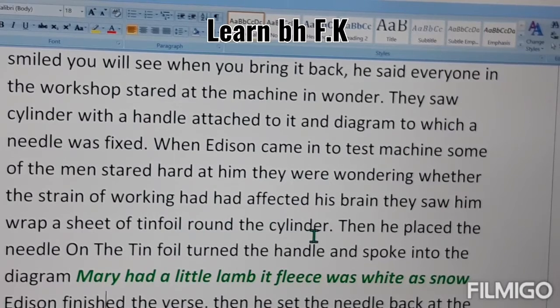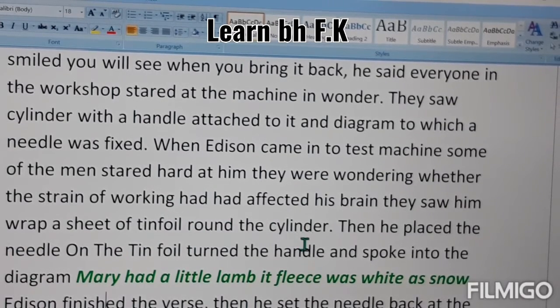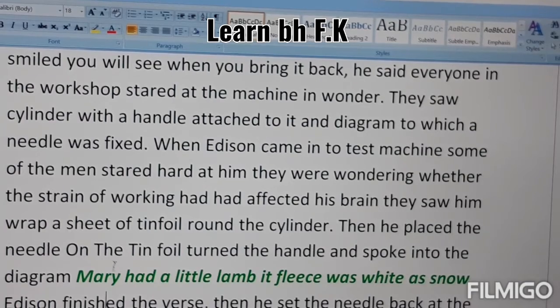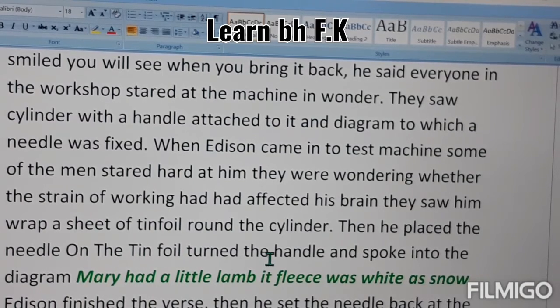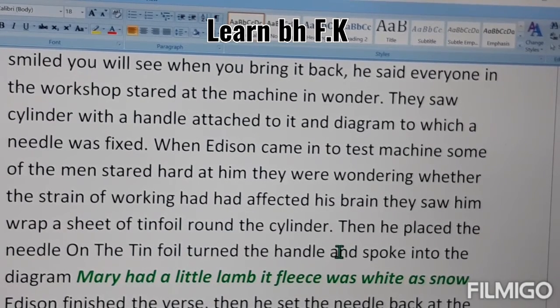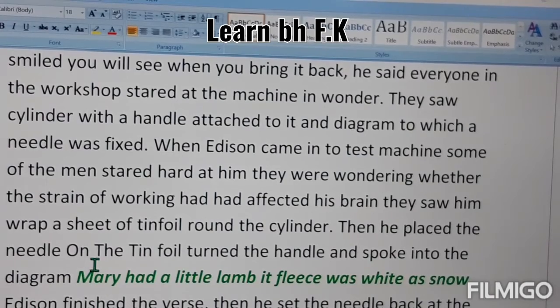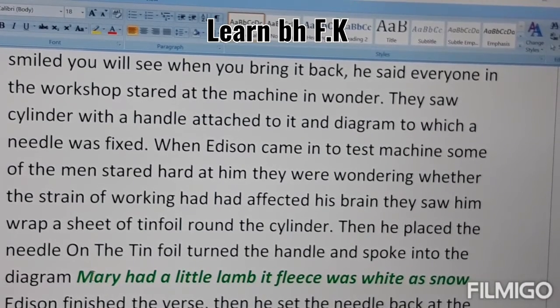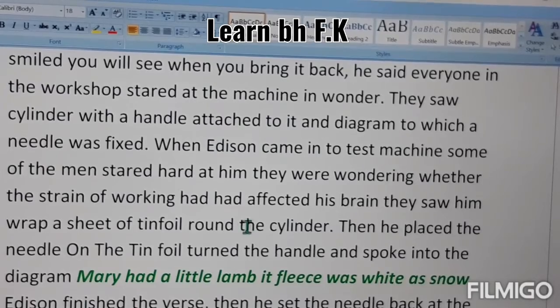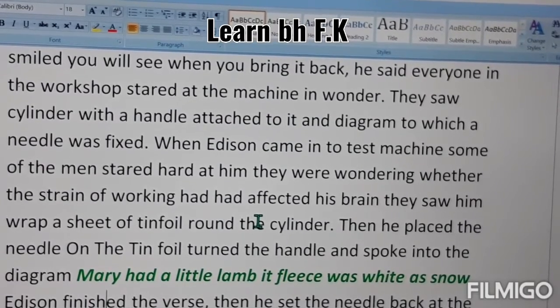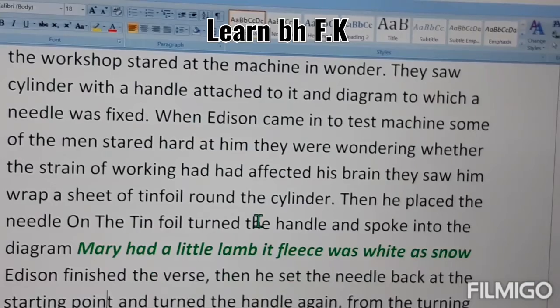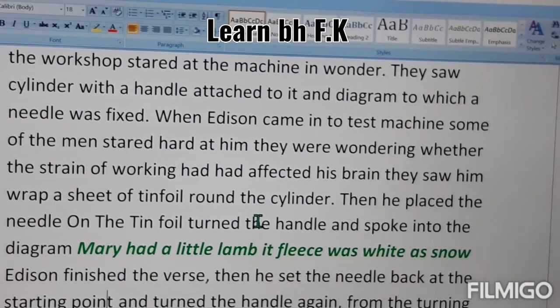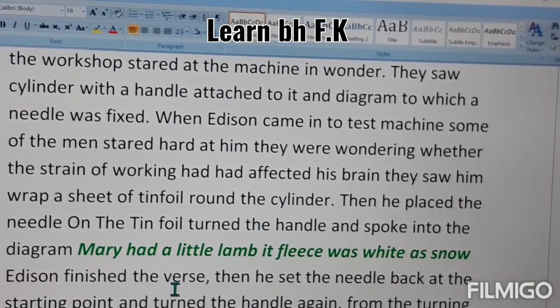Tin foil paper was wrapped around the cylinder, and he placed the needle on the tin foil paper, turned the handle and spoke into a diaphragm. Then what happened? The words which are written in green were said by Edison: "Mary had a little lamb, its fleece was white as snow." And with these words, Edison finished that verse.